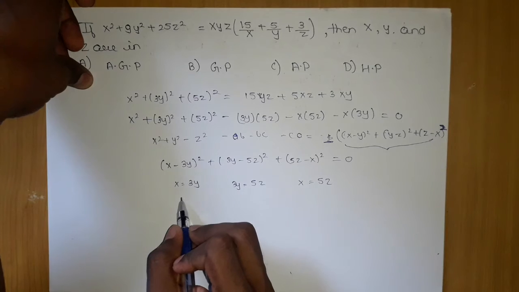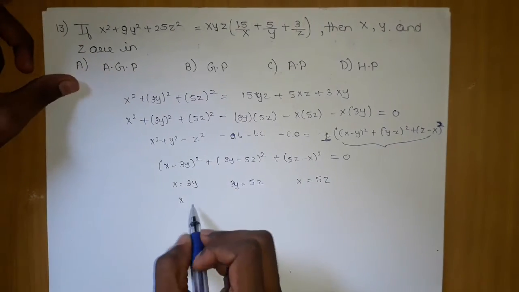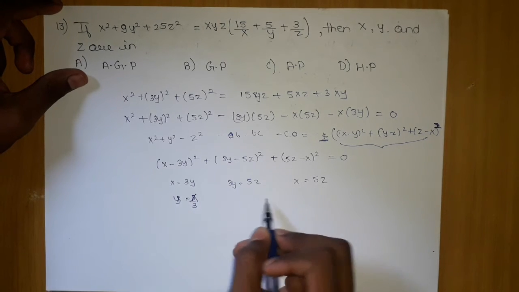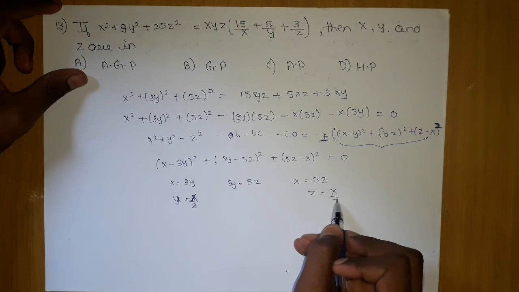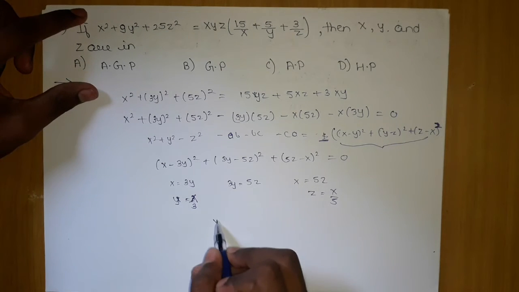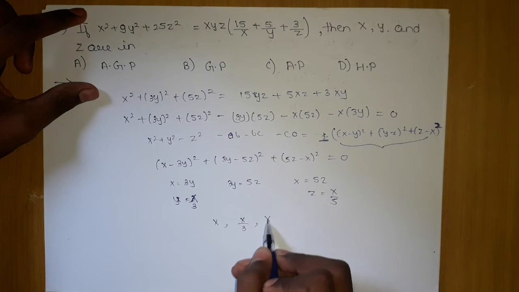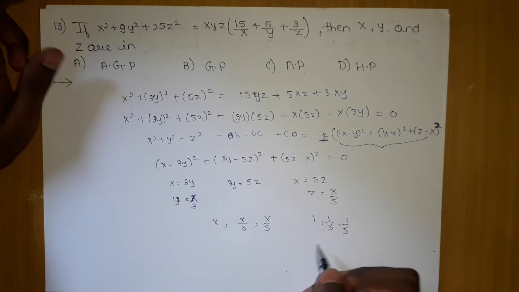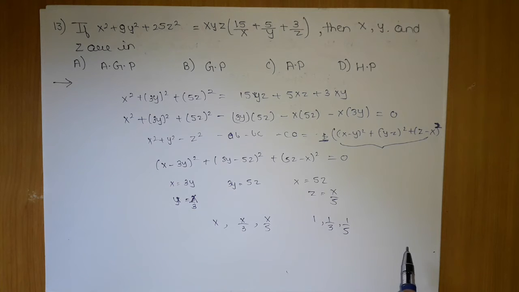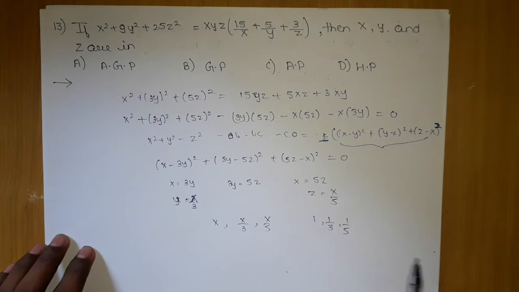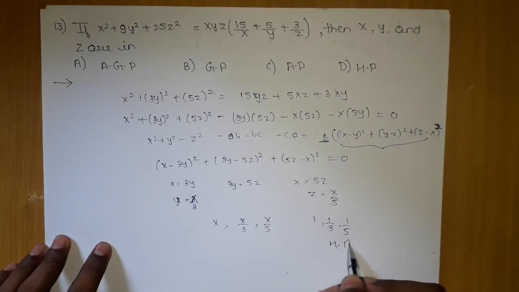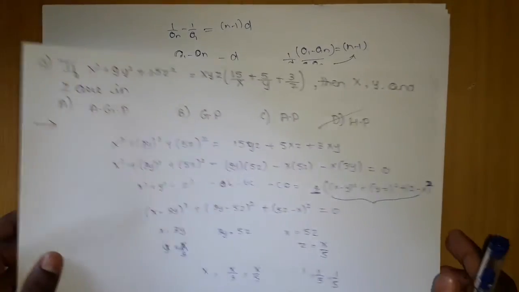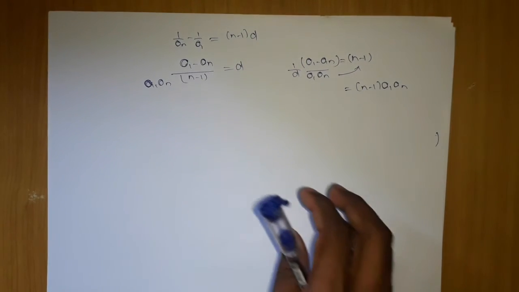So how to get the relation here? y is x by 3, and z is x by 5. So if I consider x, this is x by 3 and this is x by 5, so I can take 1, 1 by 3, 1 by 5. Now you can try combinations of AP, GP and HP, and predict whatever it is. What I think it will be is HP. D is the answer. We have done this similar, all the numbers were also similar. So now let's move on.